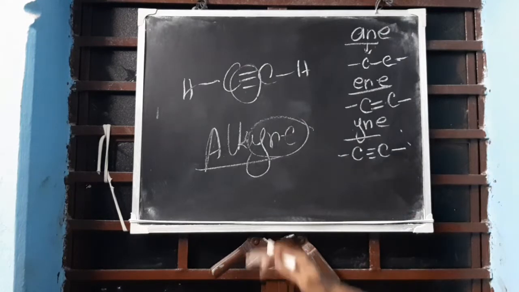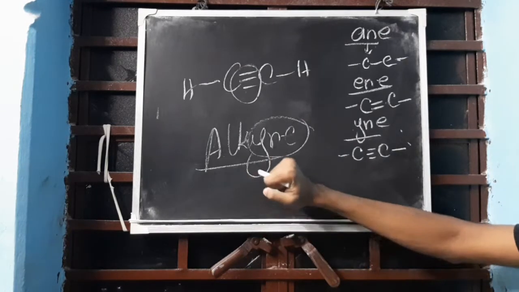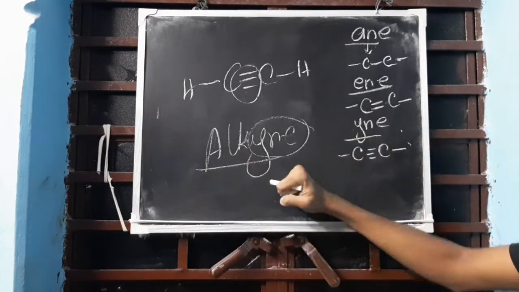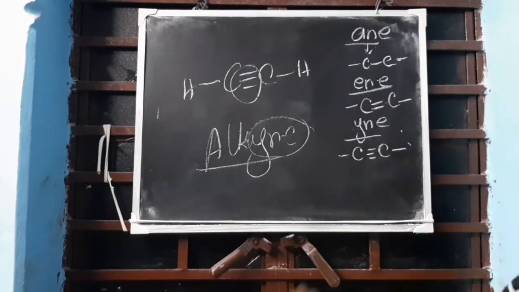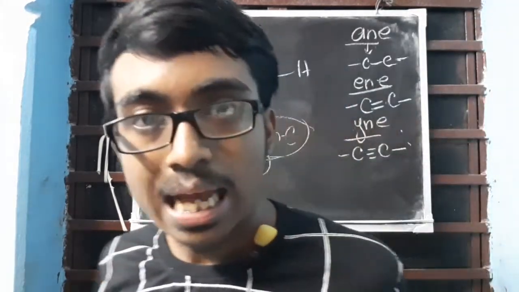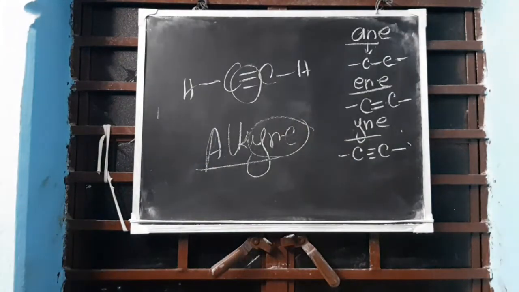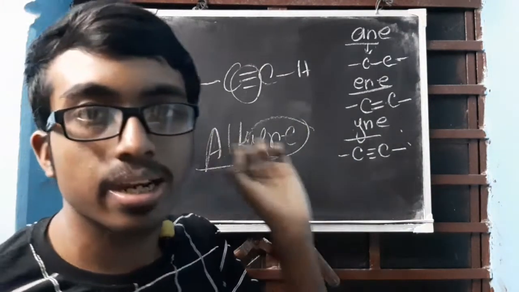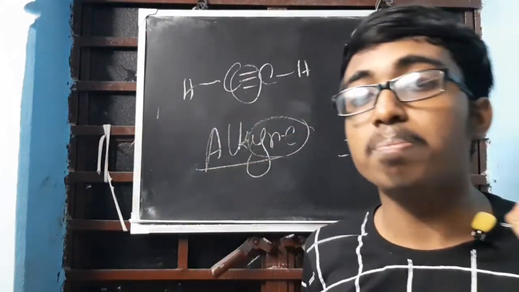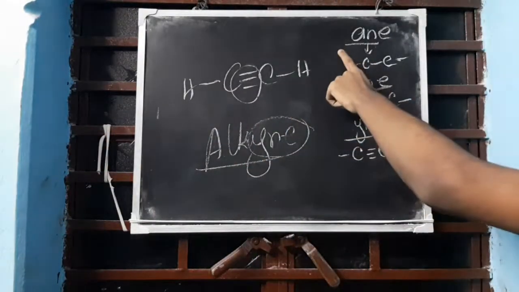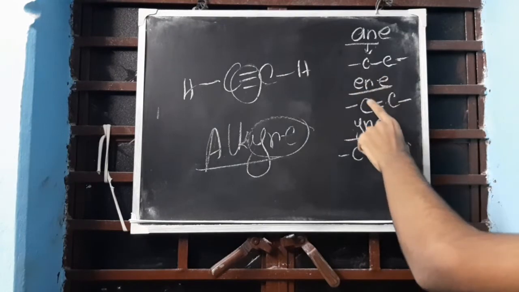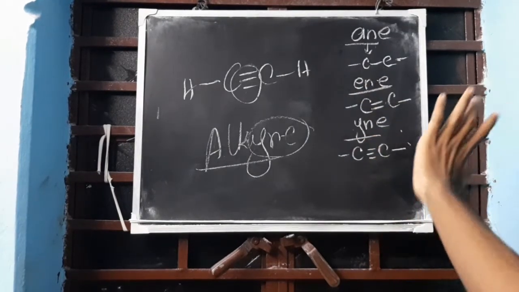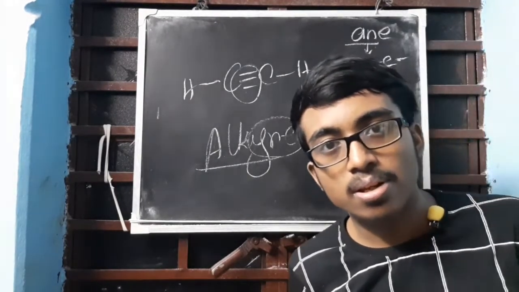We are bothered with the ending YNE. That is why I have written the last portions only. Alkane, alkene, alkyne. Understood? Very important. ANE, single bond; ENE, double bond; YNE, triple bond. Clear with this? Understood?